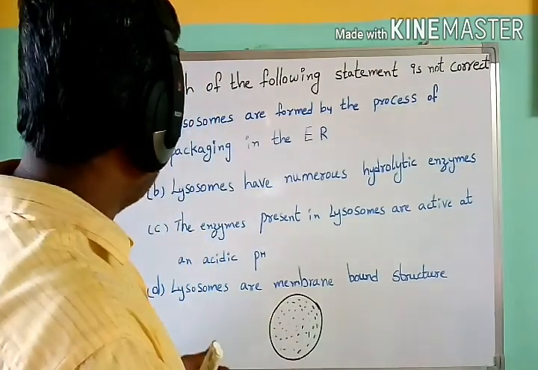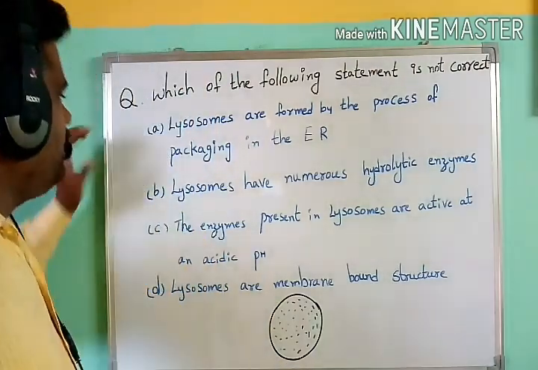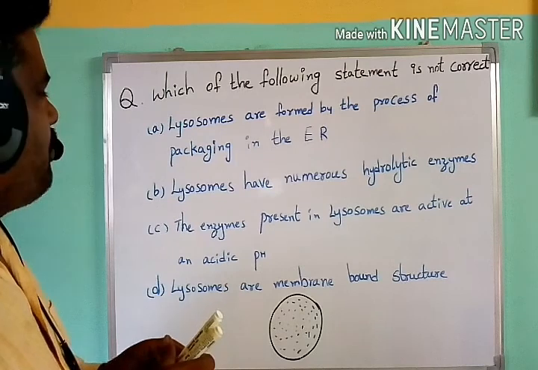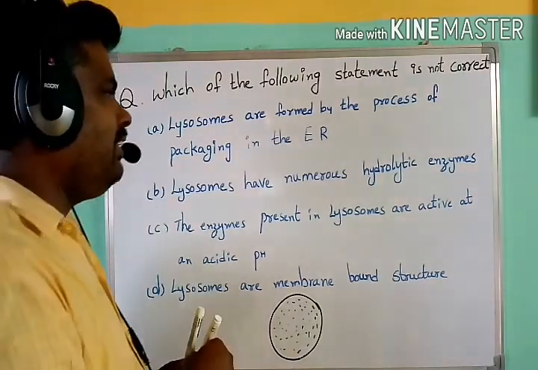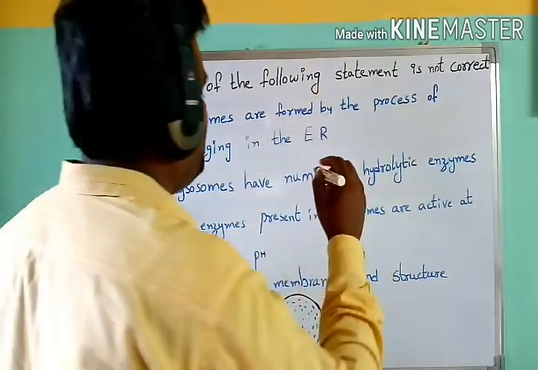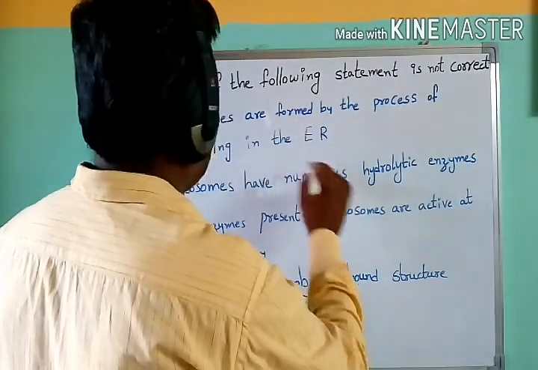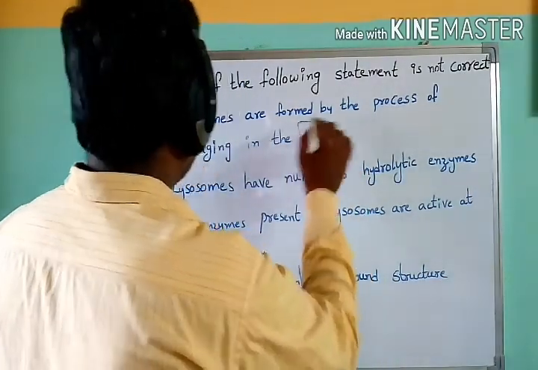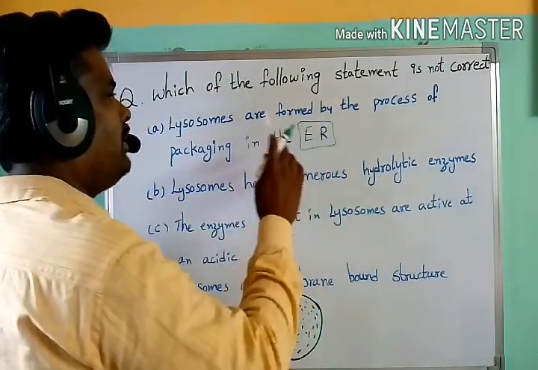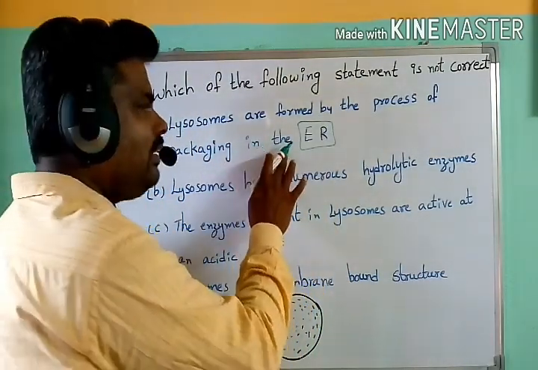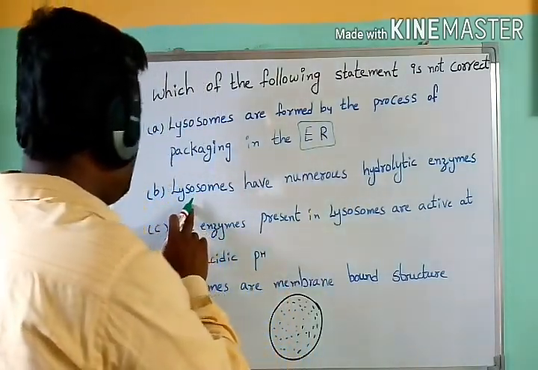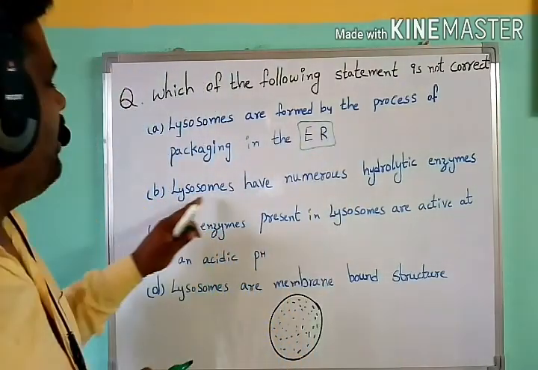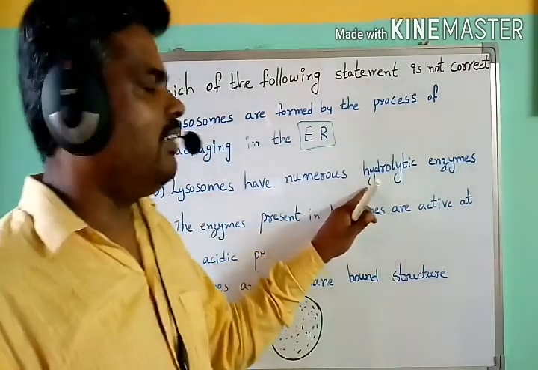Now let us see the options here. Lysosomes are formed by the process of packaging in the endoplasmic reticulum. Is it a right statement? No, it is not a right statement, because lysosomes are formed by the process of packaging in the Golgi apparatus. Next, option B: lysosomes have numerous hydrolytic enzymes.